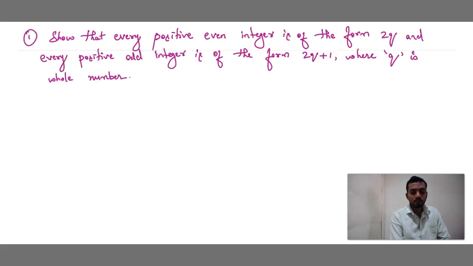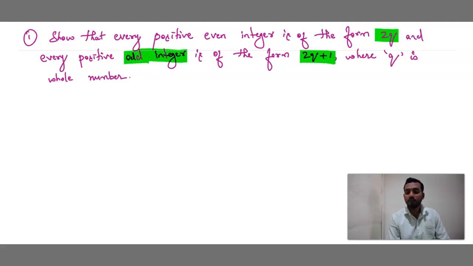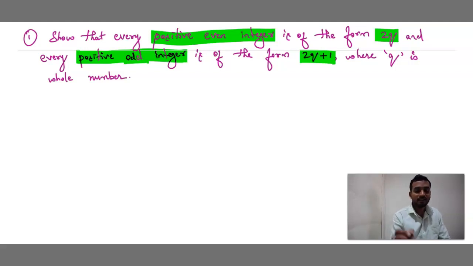We can see here the question is, show that every positive even integer is of the form 2q, and every positive odd integer is of the form 2q plus 1. Every positive even integer is 2q, and we have to prove this. If we take any positive even integer, we should get the answer in the form of 2q. And if we take every positive odd integer, it is in the form of 2q plus 1, where q is a whole number. Let's start.